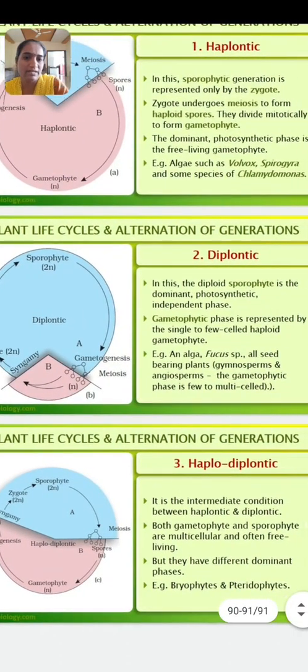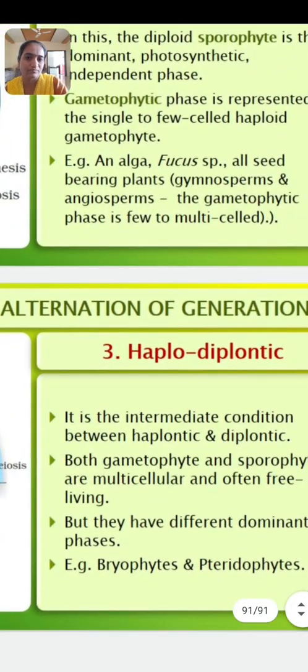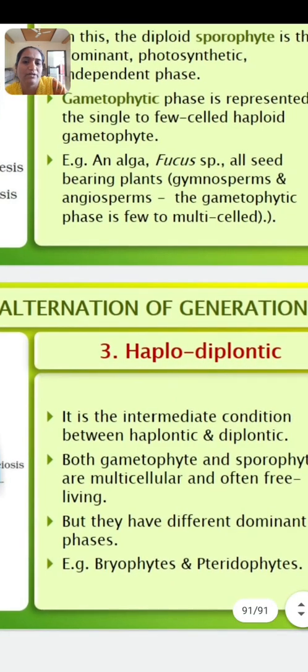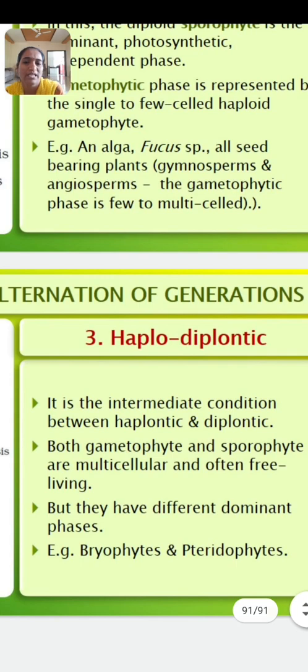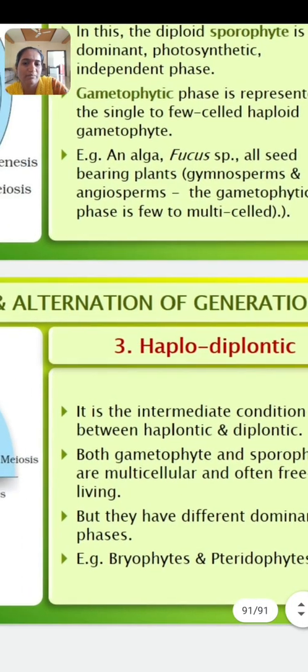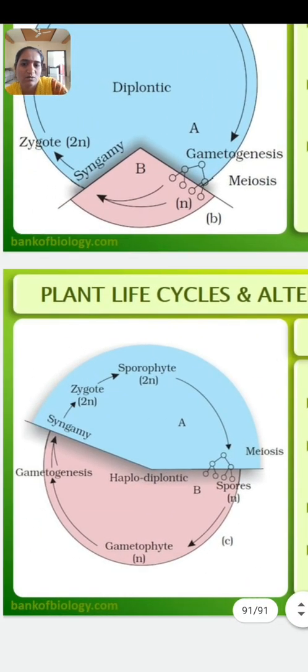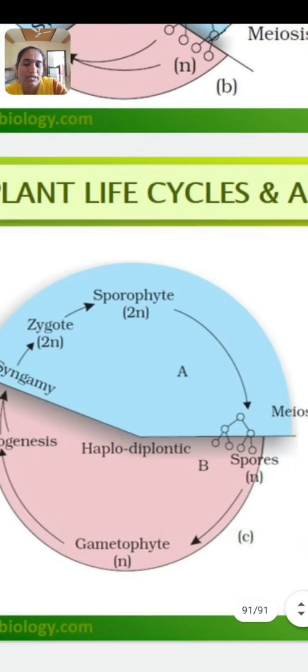Then the third event, haplodiplontic. It is the intermediate condition between the haplontic and diplontic. Both gametophyte and sporophyte are multicellular and often free living, but they have different dominant phases. Examples are bryophytes and pteridophytes. Look at here. Haplodiplontic means both are unequal. Here sporophyte is diploid and gametophyte is haploid.